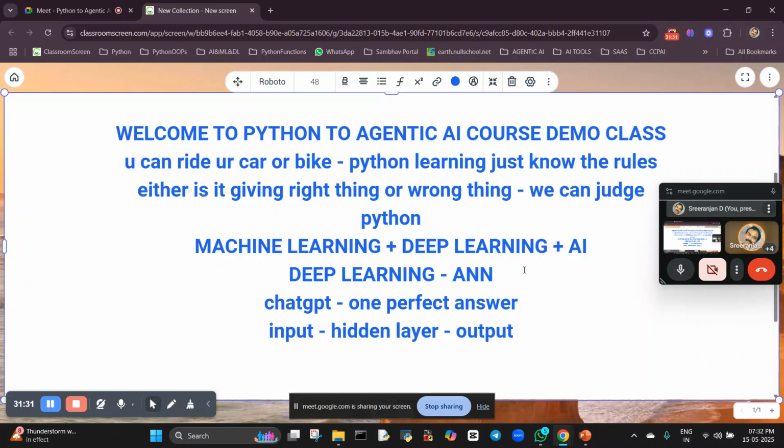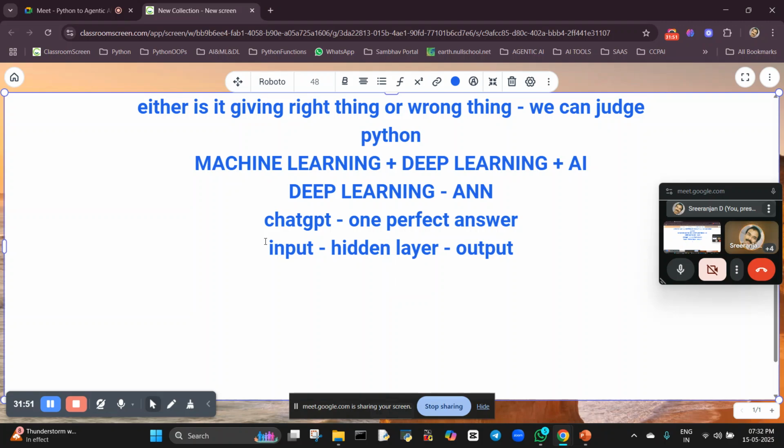Sir, I'm going to ask you one question. Sure. Sir, by the end of the course, can we create something like ChatGPT? Yeah, that is a very simple thing. Creating a ChatGPT kind of application with this agentic AI is very simple. That is the starting project, and with that you can create a ChatGPT like that.